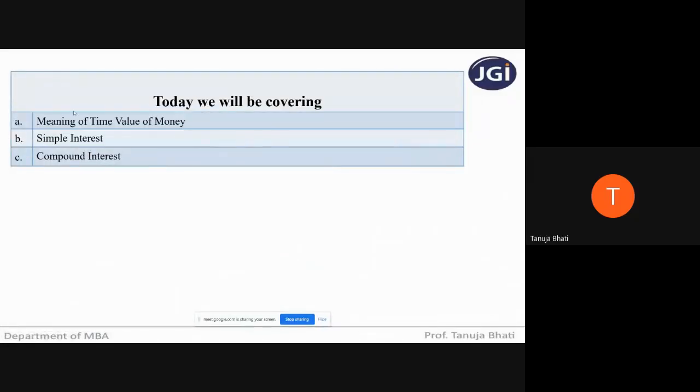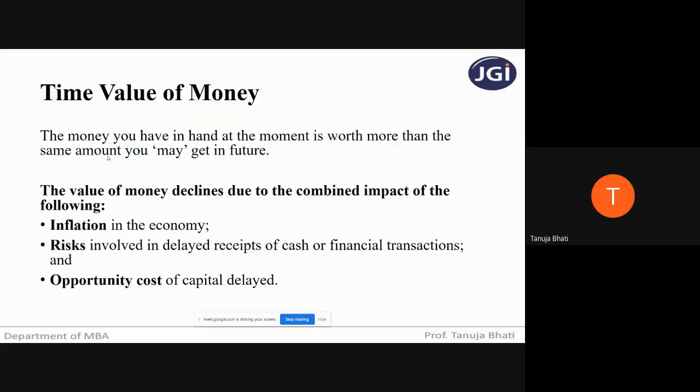Basically, today we will be covering the meaning of time value of money, simple interest and compound interest. We'll also be coming across certain terms which we have seen in our syllabus. First we'll understand what those terms are, and later we'll deal with problems on it. So let us start with time value of money. It is very important first to know what it means.